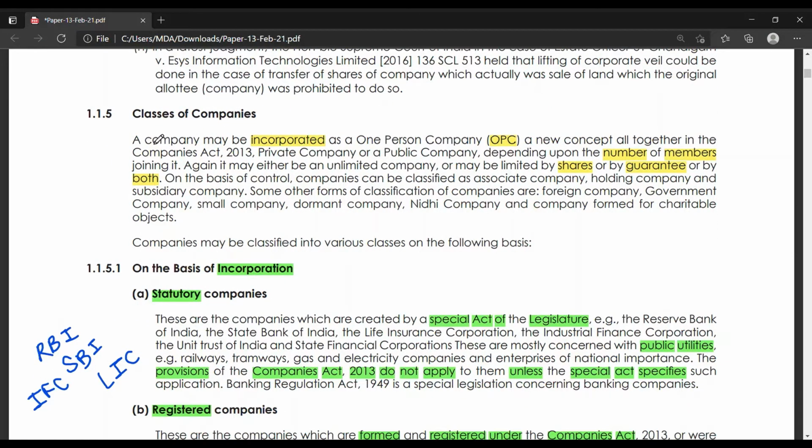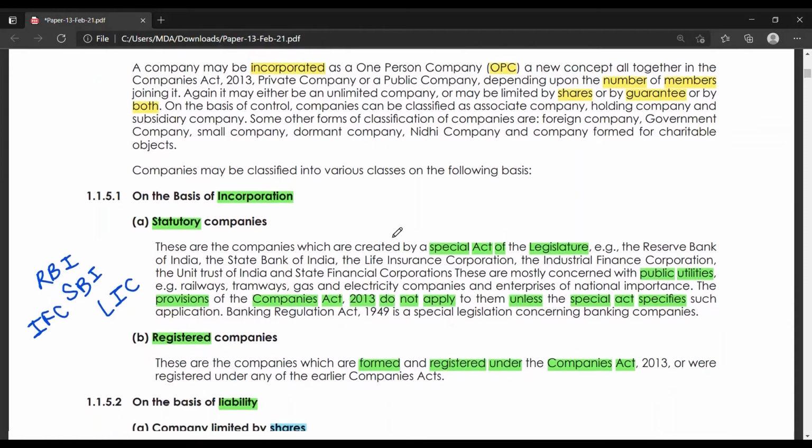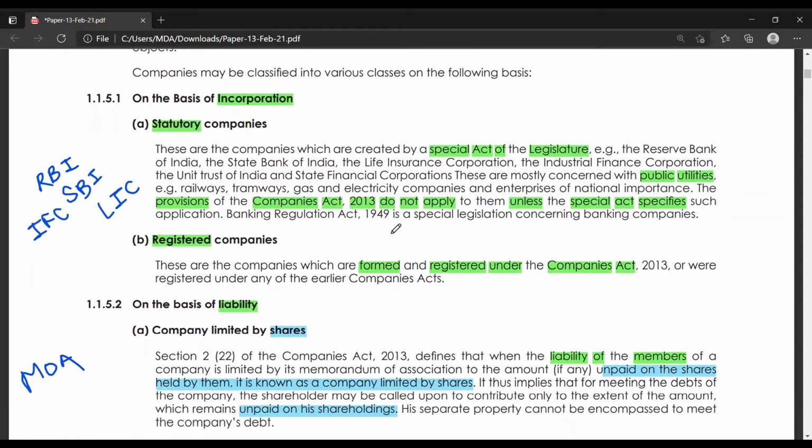Continuing with classes of companies. A company may be incorporated as an OPC, one-person company, or a private company, or a public company based on the number of members, and it can also be based on shares and guarantee or both. There are different types of companies, and we are going to learn about them one by one.